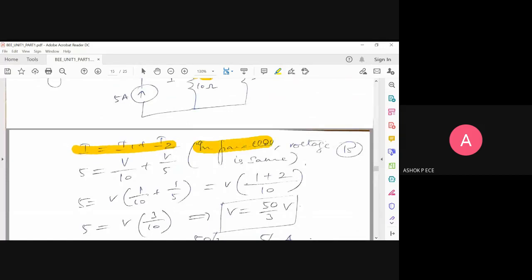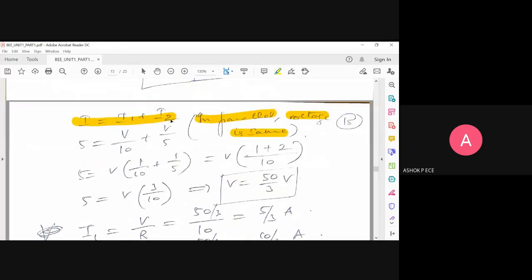And remember, the components are in parallel. The current is going to be different. Voltage is going to be the same. I told you an example for this, right? All appliances in your home are connected in parallel. The current will be different for each component. Your mobile phone charger requires less current because the battery inside your mobile phone is very small. If you give very heavy current, the battery will burst. Your fridge requires high current. Your AC requires very high current. Your mixie requires medium current. TV requires less current. So each element has a different current requirement. That is possible only when you connect all the components in parallel. So remember, in parallel, voltage is going to be the same, and the currents are going to be different.